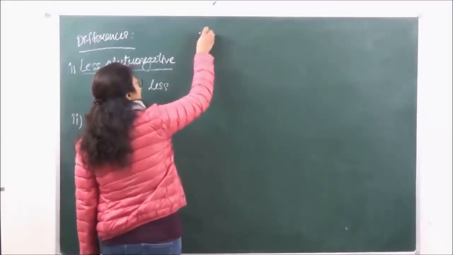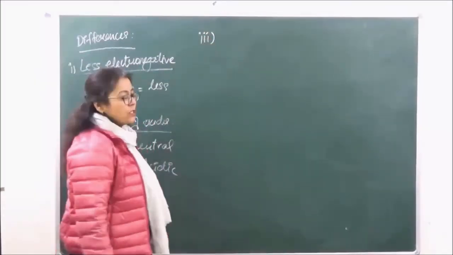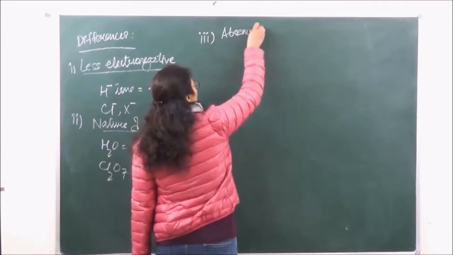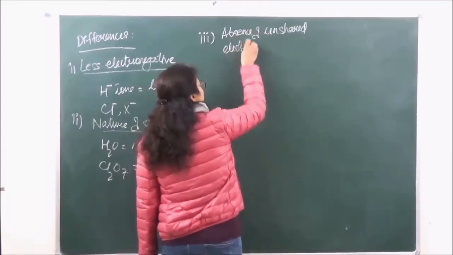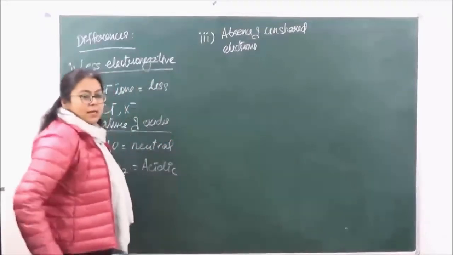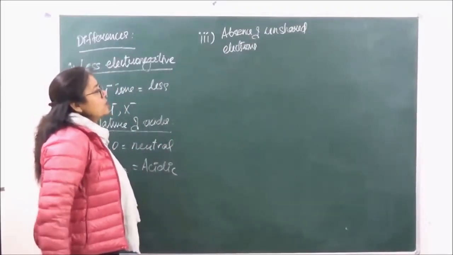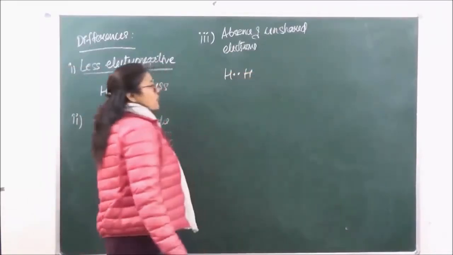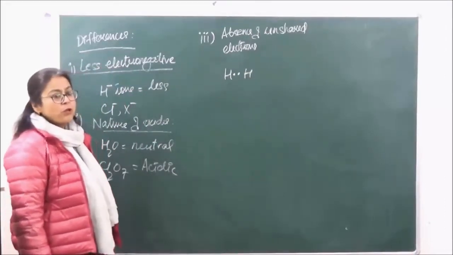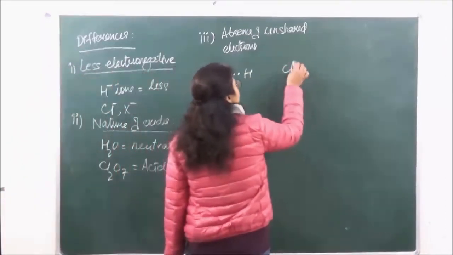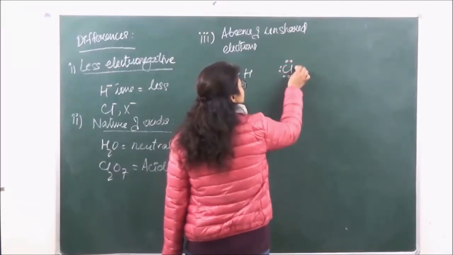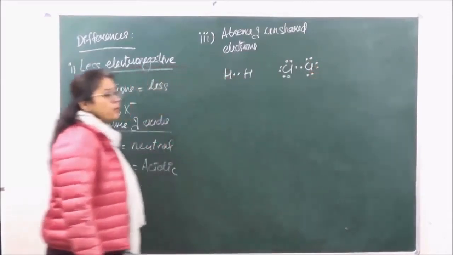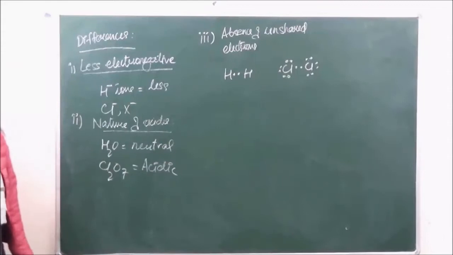While we are looking at the bonding of hydrogen and the halogens separately, it is seen that in hydrogen there is absence of unshared electrons. इसका क्या मतलब हुआ कि अगर हाइड्रोजन मॉलिक्यूल बना रहा है, so we have hydrogen in which there is only one electron pair present which is going to be bonded. Whereas if chlorine is forming Cl2, it has 6 unshared electrons or lone pairs of electrons which are present, which is absent in hydrogen.